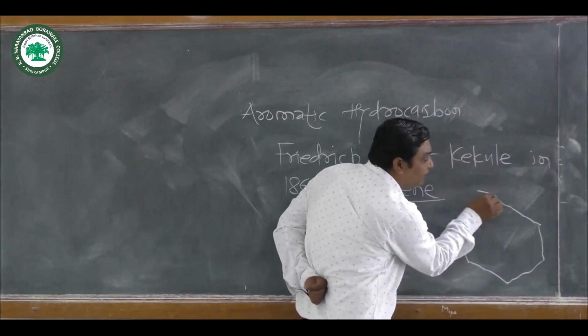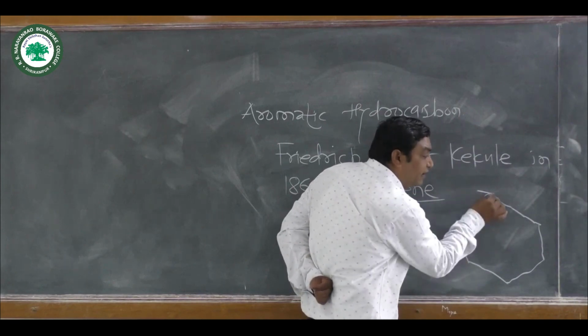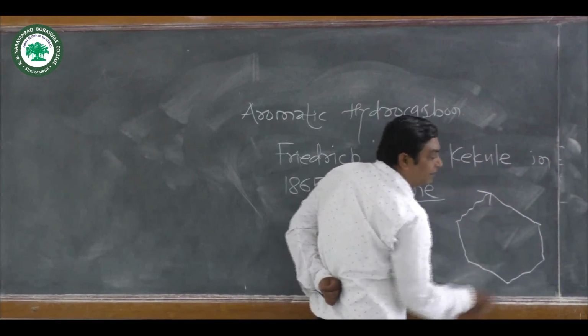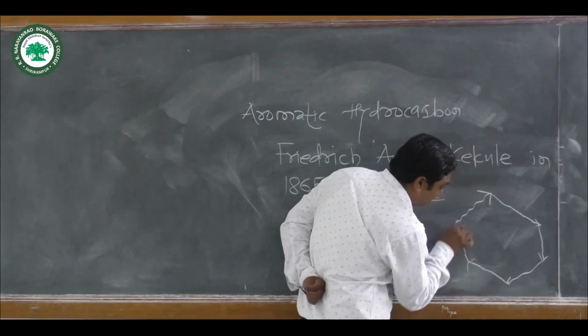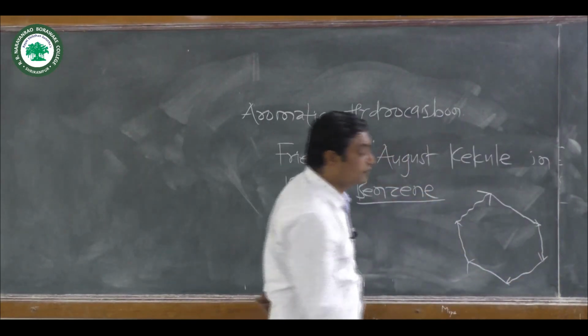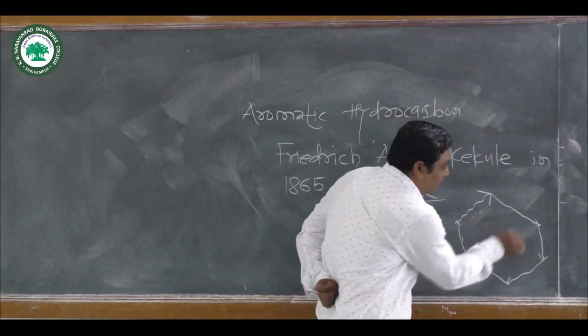This is the mouth of a snake which holds the tail of another snake. This is the structure of benzene.